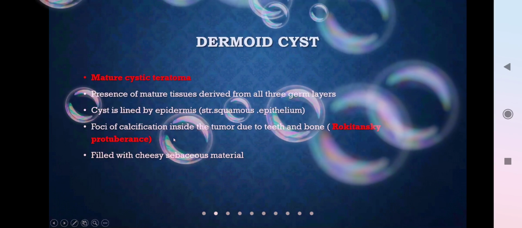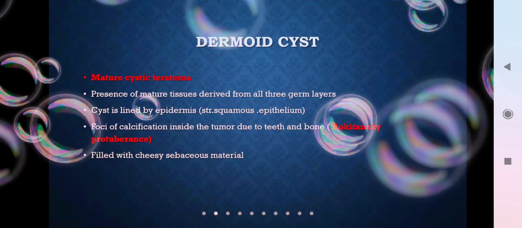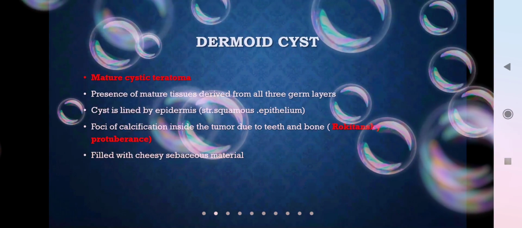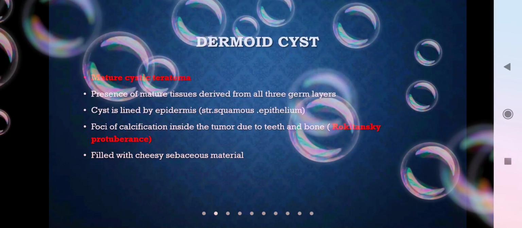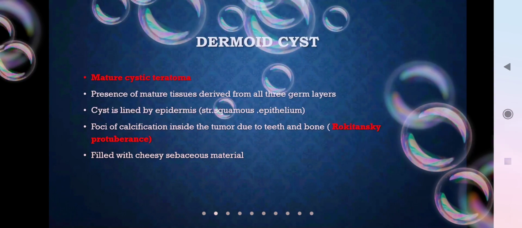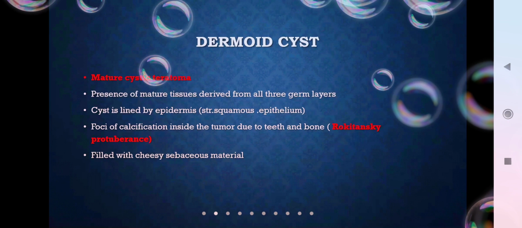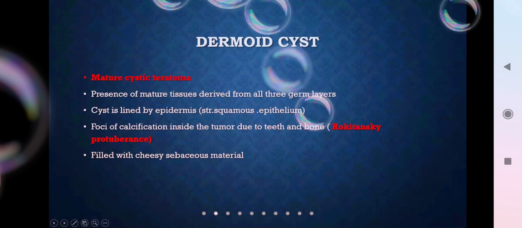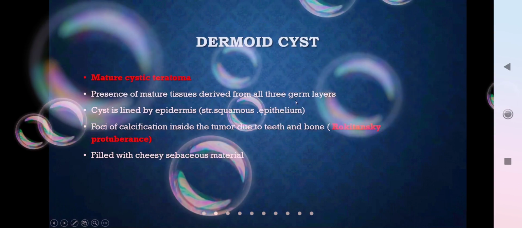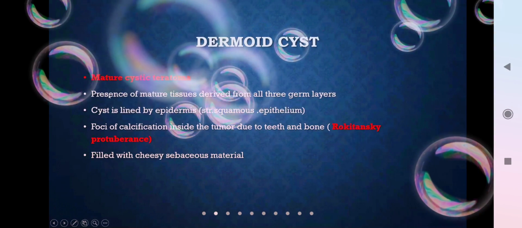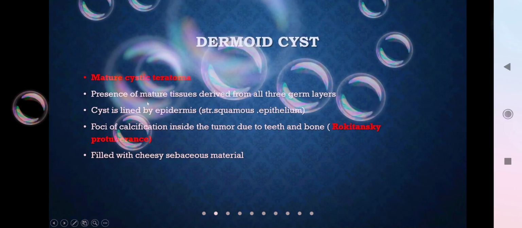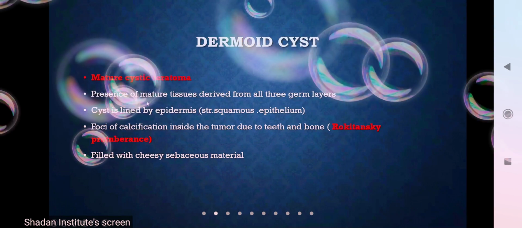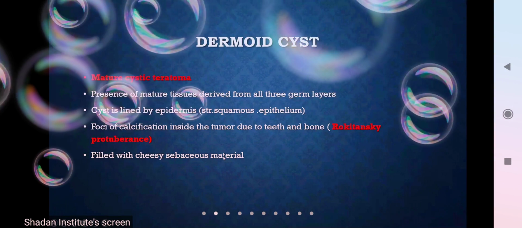So this also might be an important question for you. Dermoid cyst, theoretically and as a viva question, they might ask in the differential diagnosis, and also in the NEET MCQs. So dermoid cyst is a mature cystic teratoma. We call it mature because of the presence of all the mature tissues derived from all three germ layers, and cystic because there are a lot of cystic collections inside. It is filled with cheesy sebaceous material.